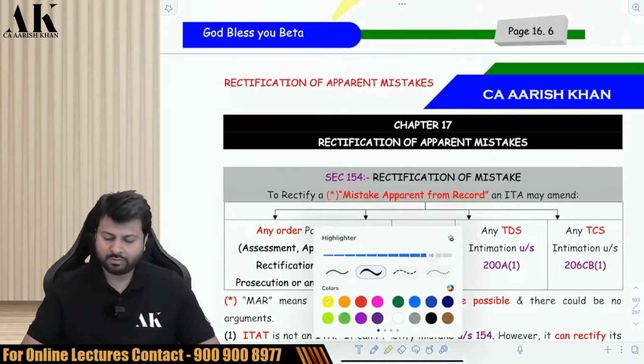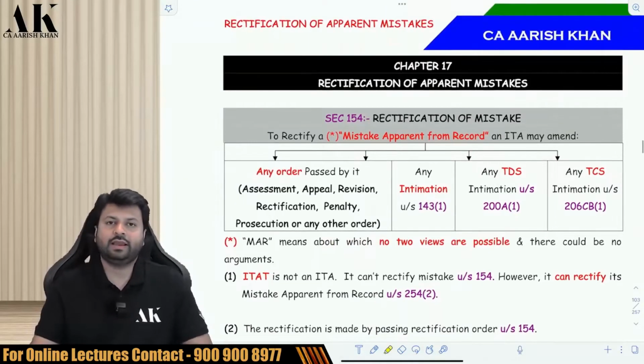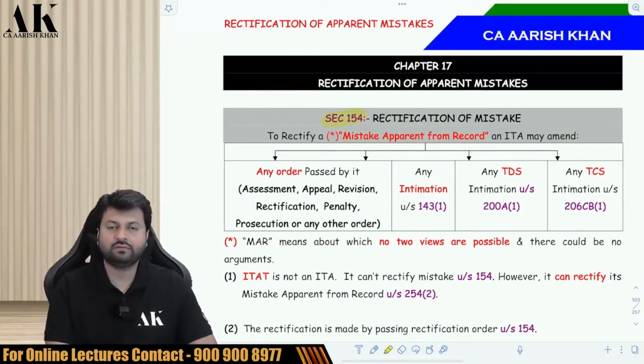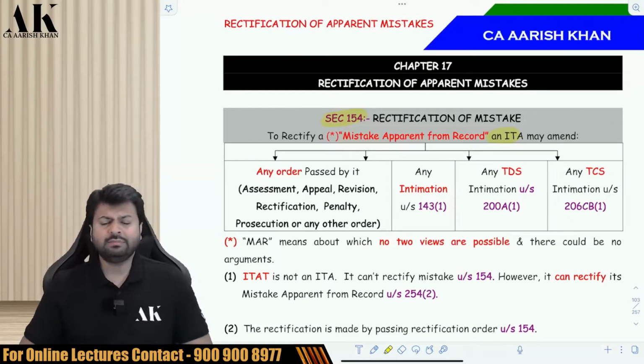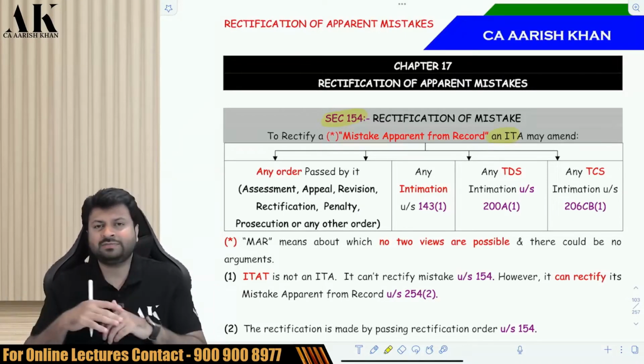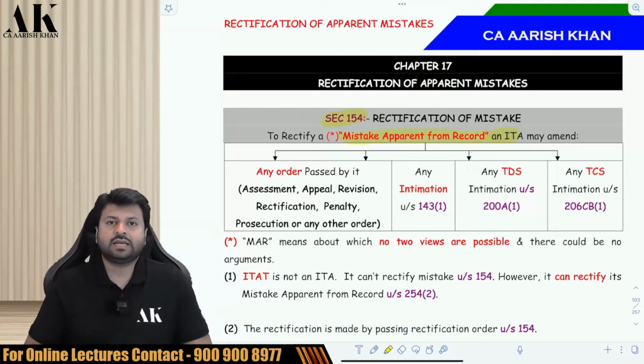So now let's talk about the remedy which talks about rectification of apparent mistakes. Now who will rectify this mistake? This mistake is rectified under section 154 and it is rectified by the income tax authority. Income tax authority means any income tax authority. Whomsoever has made a mistake will rectify the mistake. What kind of mistakes are rectified? Apparent mistakes. Mistakes which are apparent from record.